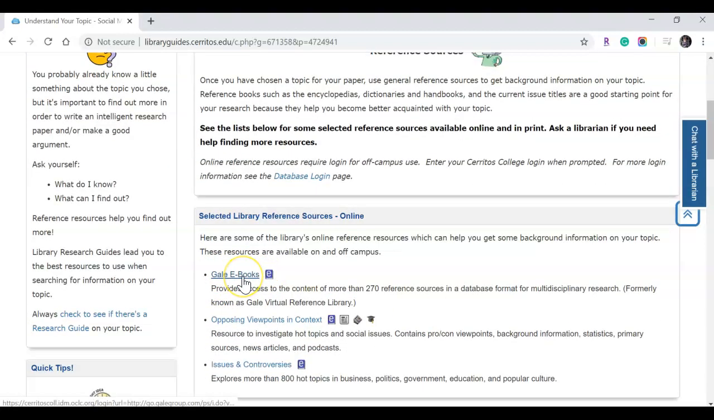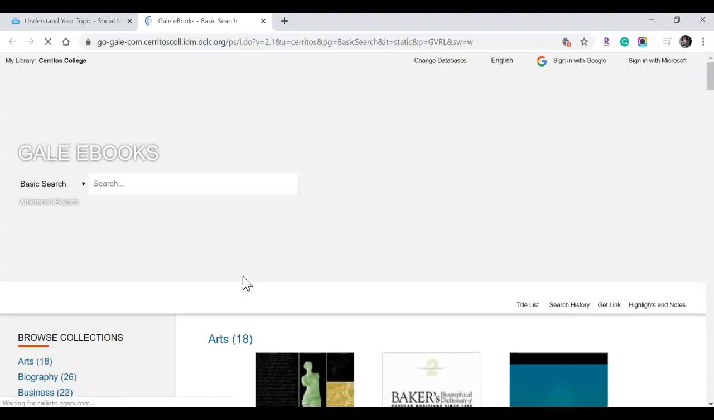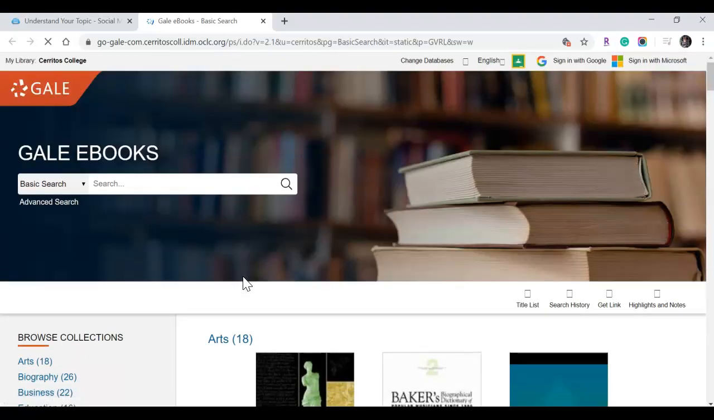You should get this reference in almost any research guide that we have. This is one of the suggested reference sources that we have because it provides good background information for a variety of topics. Let's go ahead and open up that database. You may be redirected to a page that asks you to sign in with the same username and password as Canvas. However, I've already opened this database today, so it just takes me right to it.